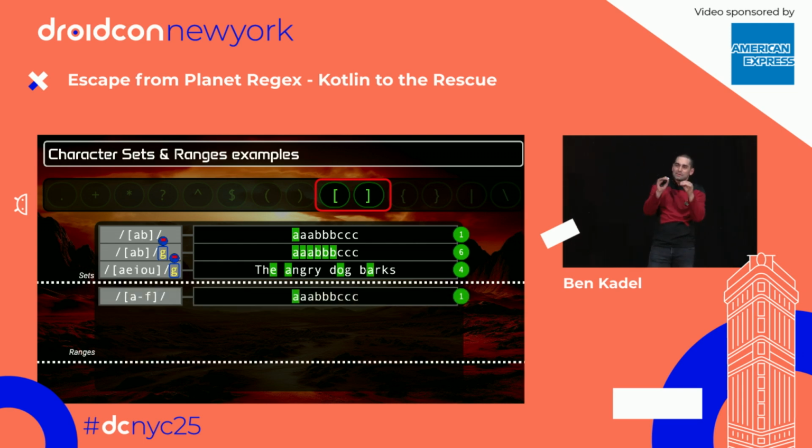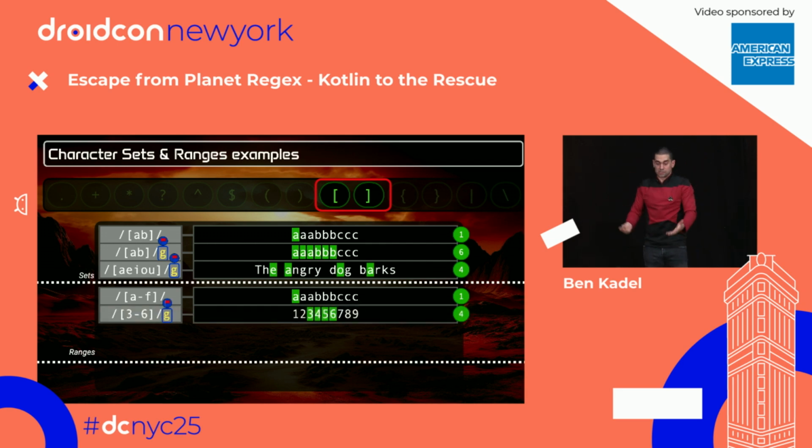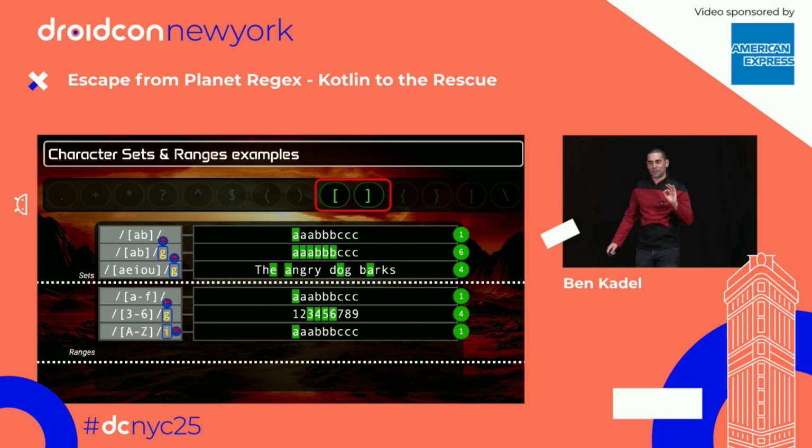But the real powerful one, in my opinion, is ranges. We can put a little hyphen into our character set to make regex know you can pick from this character to this character. And it's clever enough to figure out, oh, lowercase letters from A to F inclusively. Here is numbers. You can just do numbers, so 3 to 6 inclusively.